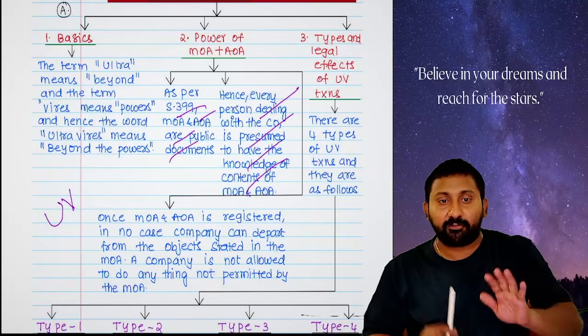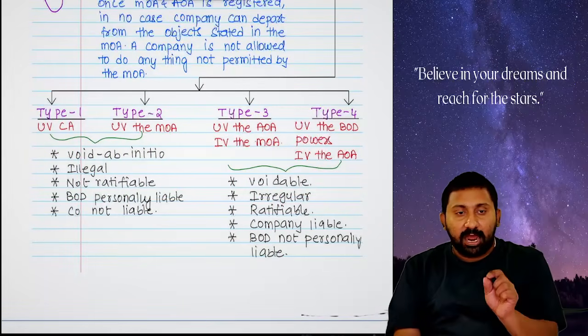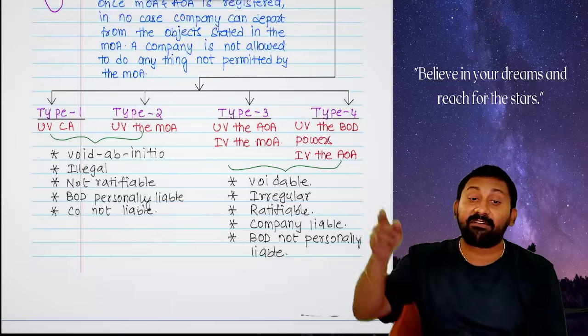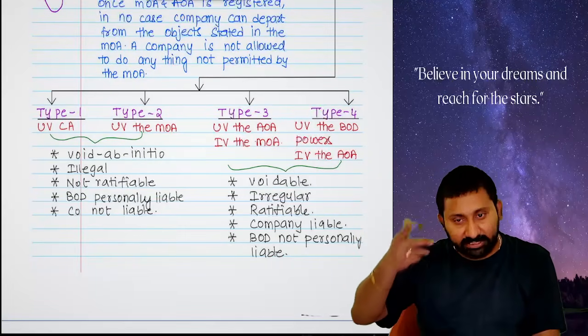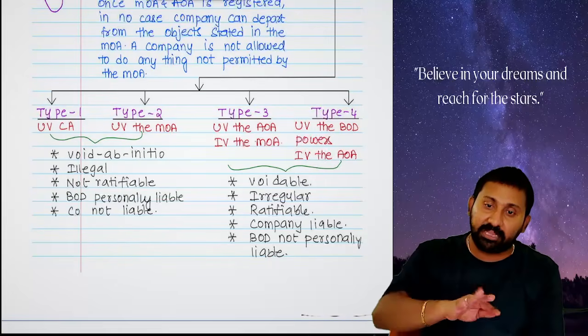So for revision purposes, quickly I am telling, there are 4 types of ultra vires: ultra vires the Companies Act, ultra vires the MOA, ultra vires the AOA, and intra vires the memorandum. Intra means within, ultra means beyond, vires means powers. Ultra vires, beyond the powers; intra vires, within the powers.